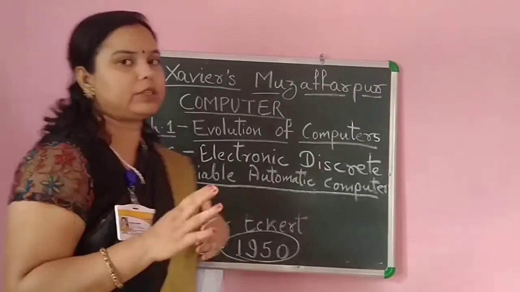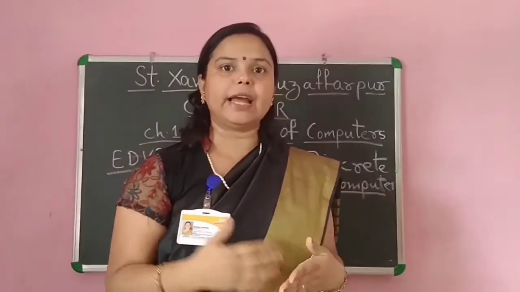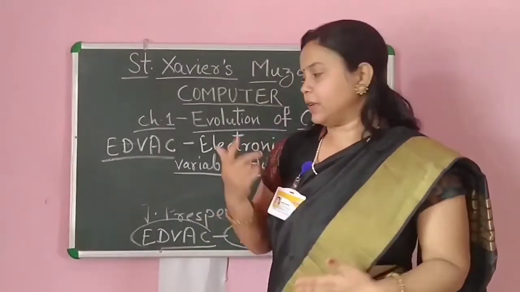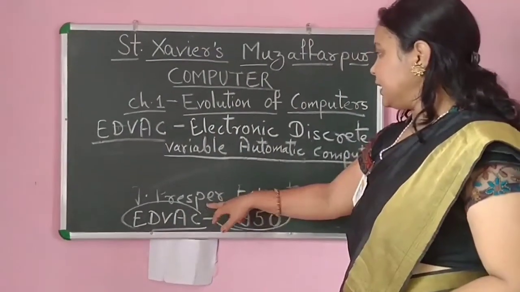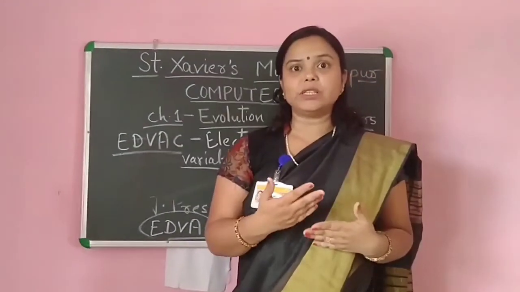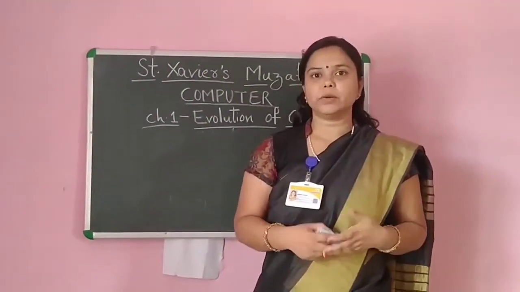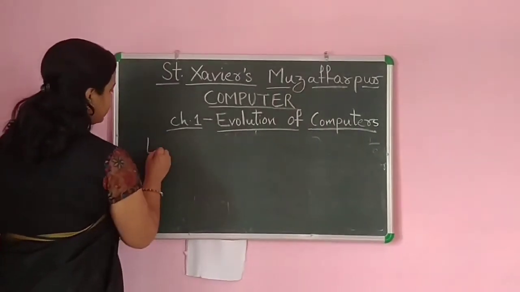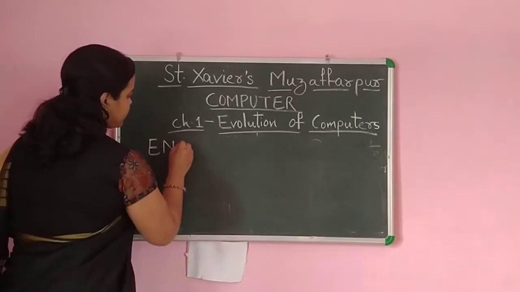In whose collaboration? The collaboration of John Mauchly and J. Presper Eckert. Okay, so after that these two scientists developed another machine, and that was the ENIAC machine. We will study about the ENIAC machine. Okay, so what is the full form of ENIAC?